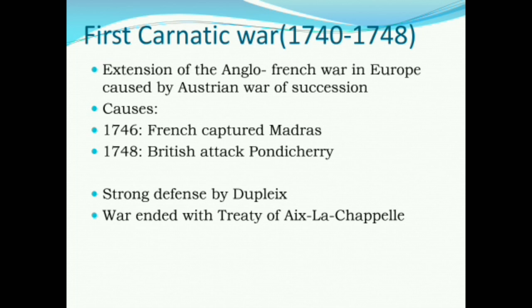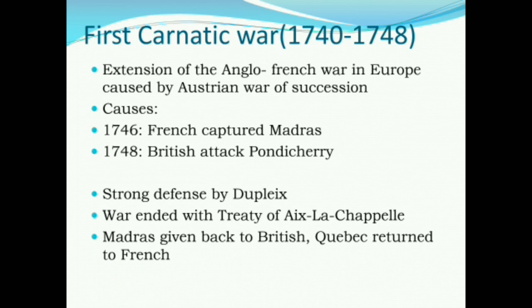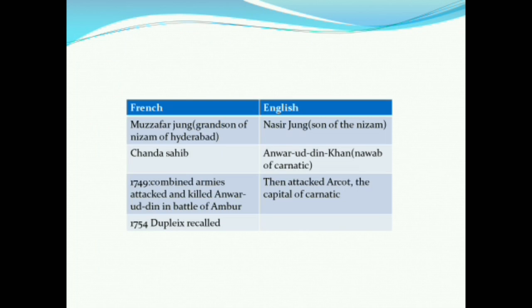Whenever they thought that the resources were running out or the war was futile, they signed a treaty. According to this treaty, Madras was handed back to the English, and the French got Quebec. Quebec is in Canada, so they got some territories in North America. The Treaty of Aix-la-Chapelle, you have to remember, is a very important treaty. So this was the first Carnatic War.